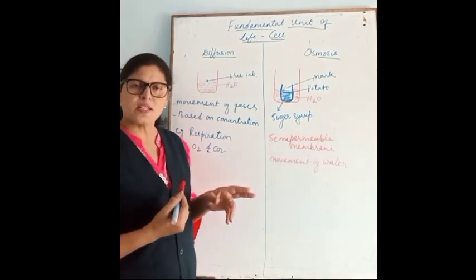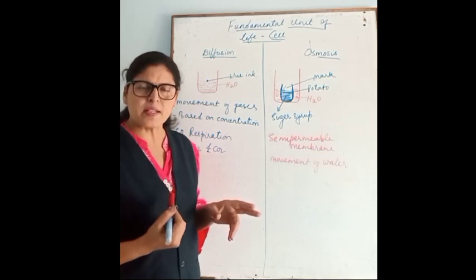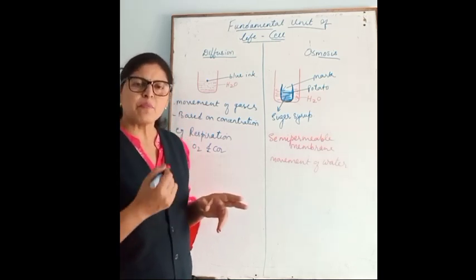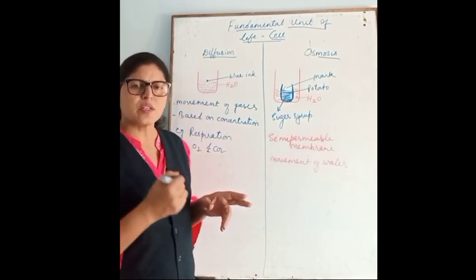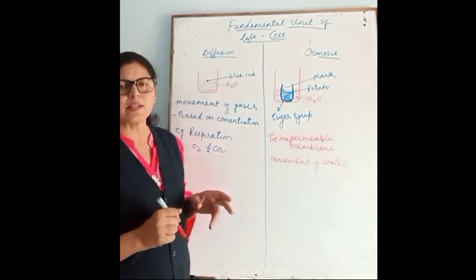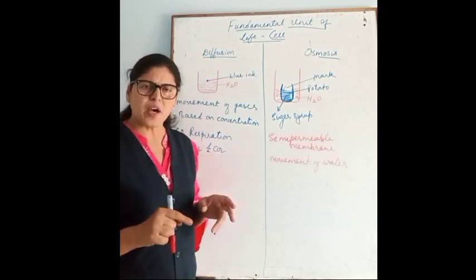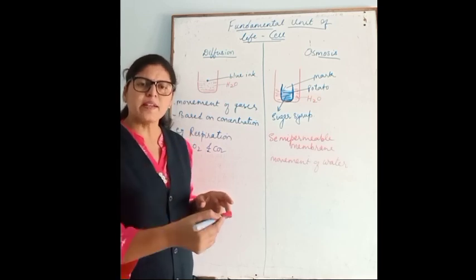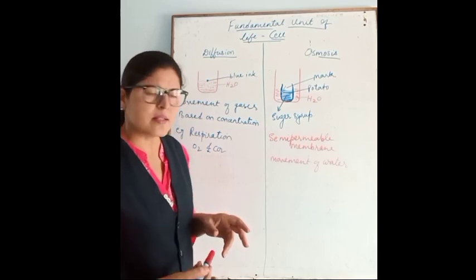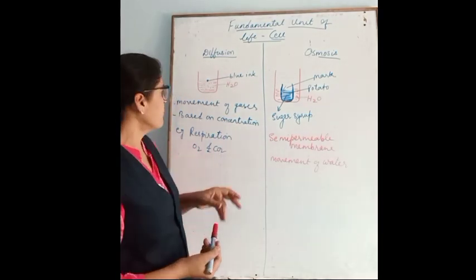In the lungs oxygen is there, that oxygen is diffused into the blood vessels, and when the blood vessels have more oxygen, that oxygen can be diffused into the cell, because cells have less oxygen, and cells have more concentration of carbon dioxide, which can enter the blood vessel and then reach the lungs. In this way diffusion takes place in our body.